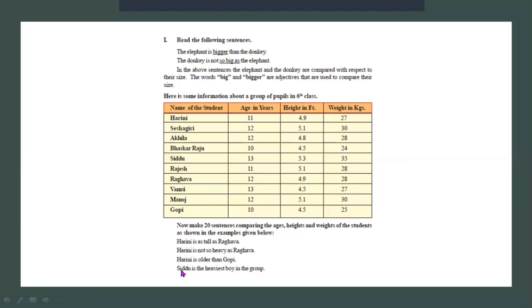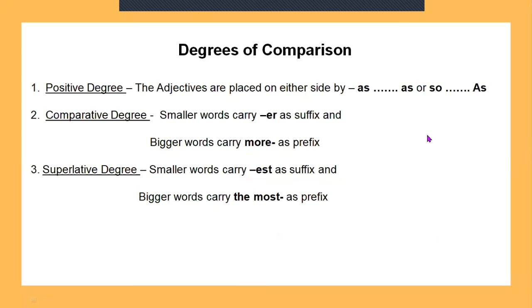Is it clear, children? Now, for your homework, you have to make 20 sentences. For each character, you can make three sentences. They have given a lot of options for you. Using the formula for positive, it is as, the adjective word, and as, or so, adjective word and as.